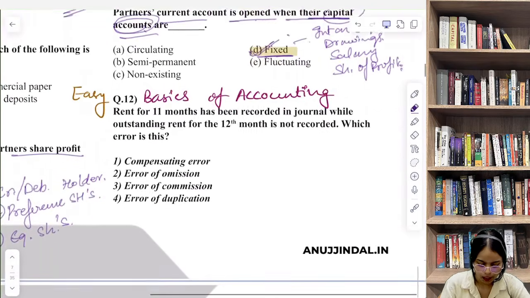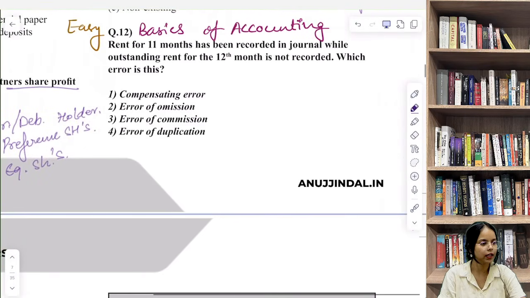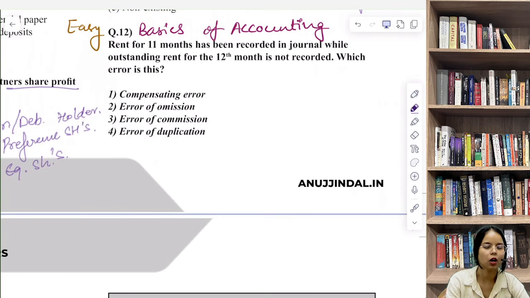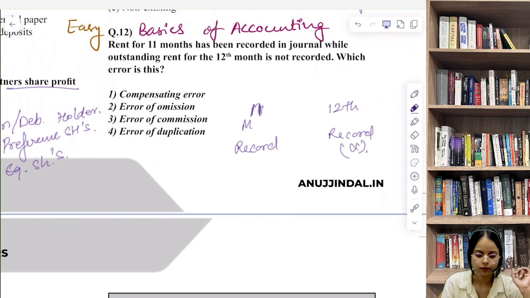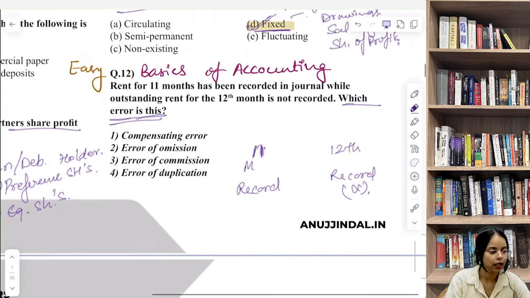Now let's discuss question number 12, that is, rent for 11 months has been recorded in journal while outstanding rent for the 12th month is not recorded. 11th month तक record हुआ, 12th month का record नहीं हुआ. Which error is this?